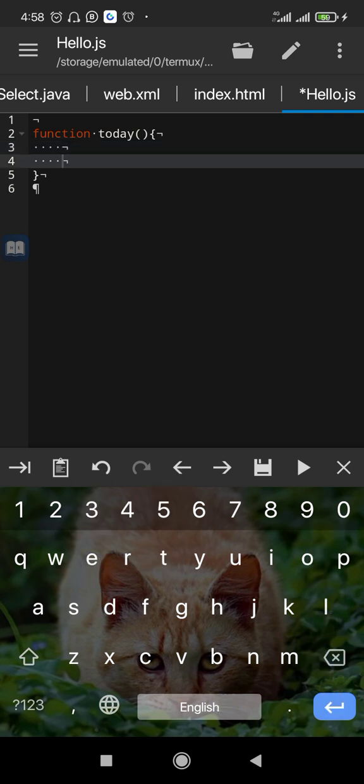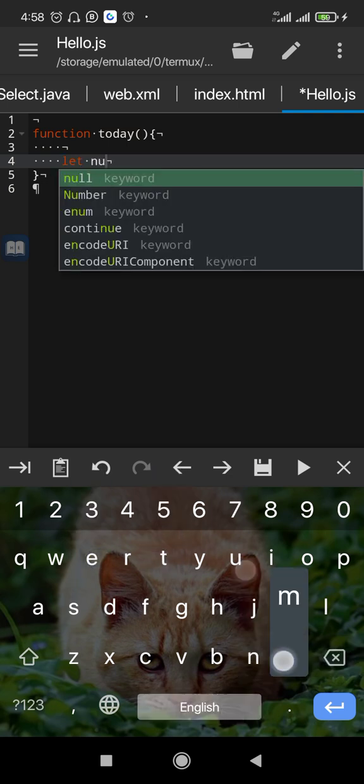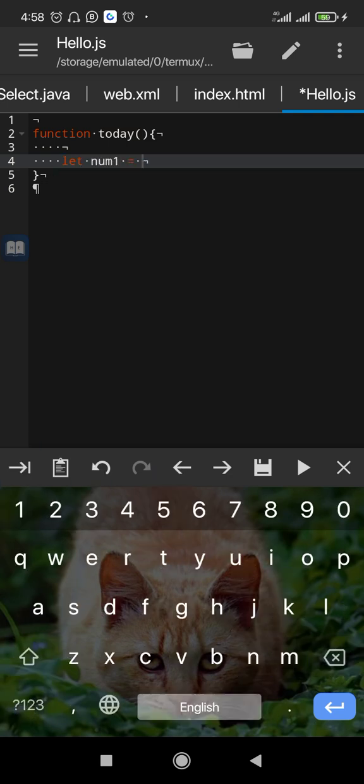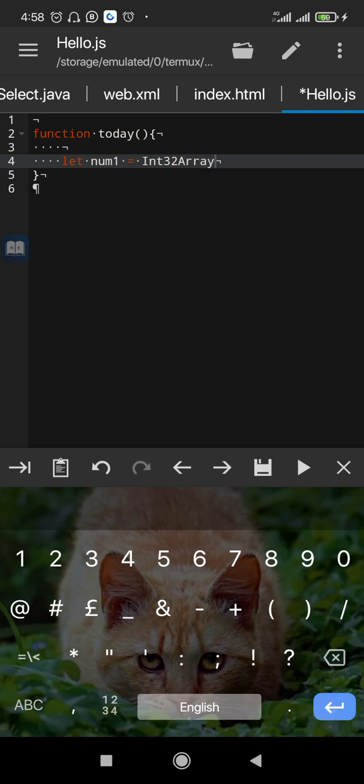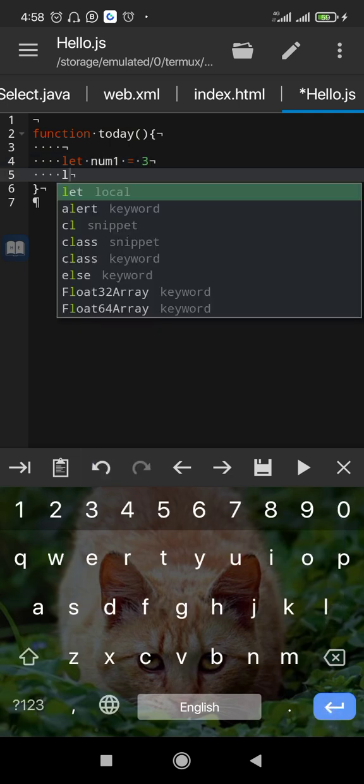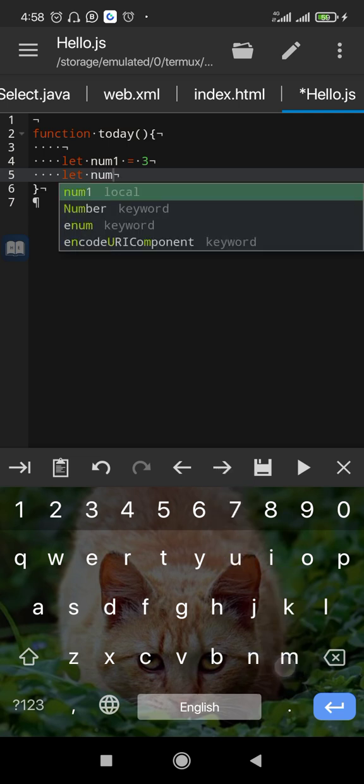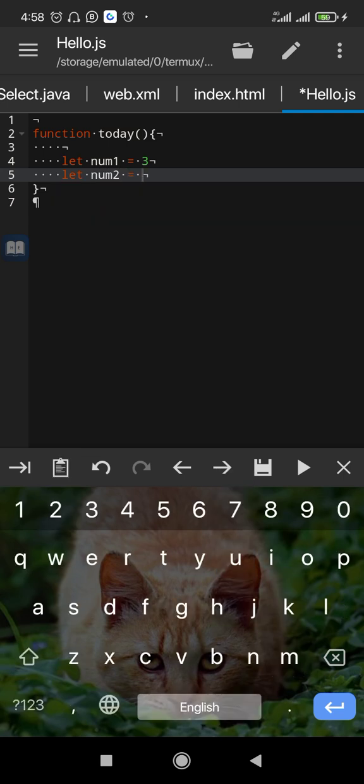Maybe zan yi ɗan addition ɗin two numbers ne. Misali na ce let num1 be equals to 3 and let num2 be equals to 2.